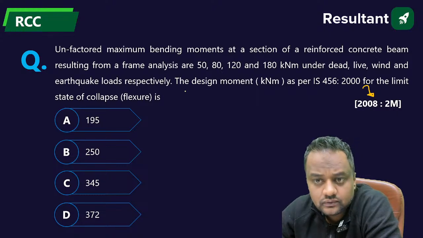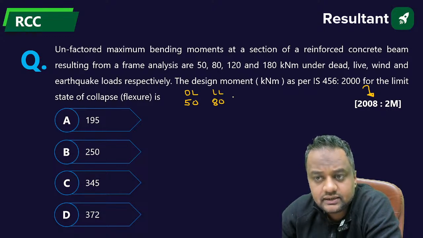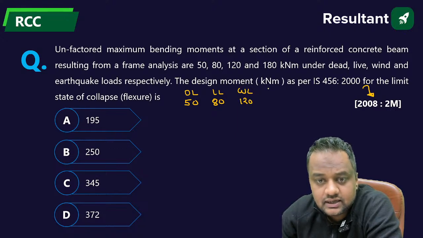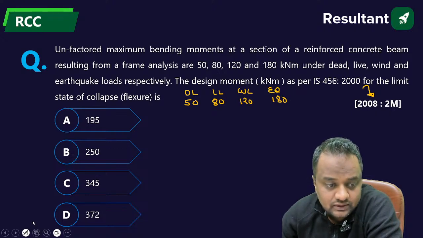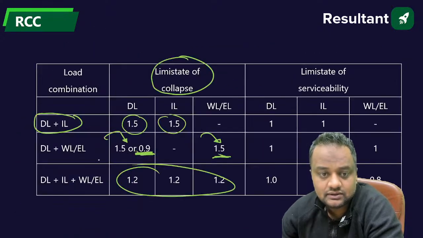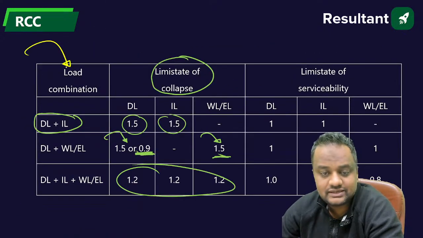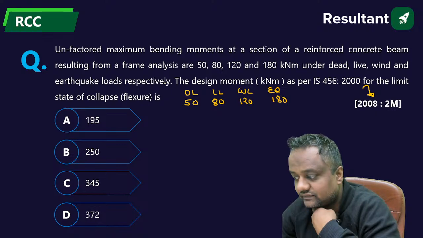Now, what is the dead load moment? 50. Live load, it is 80. Wind load, it is 120. And earthquake load is 180. So in case 1, there are various tables, and one by one we will be taking all of them.